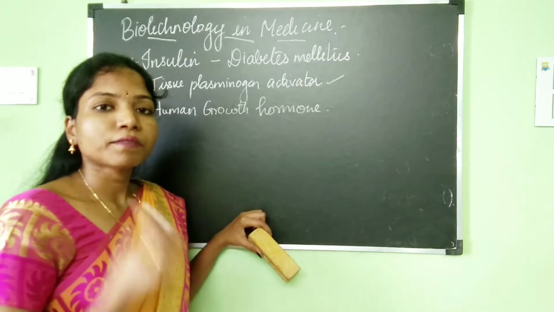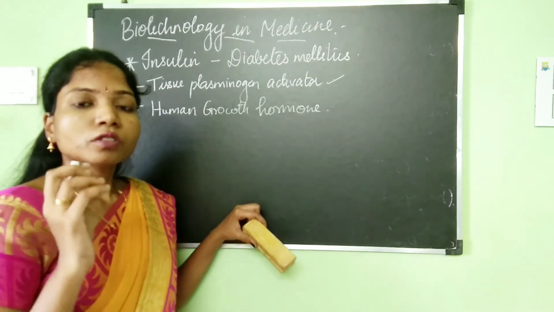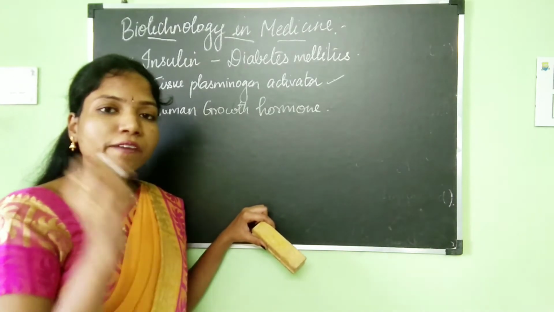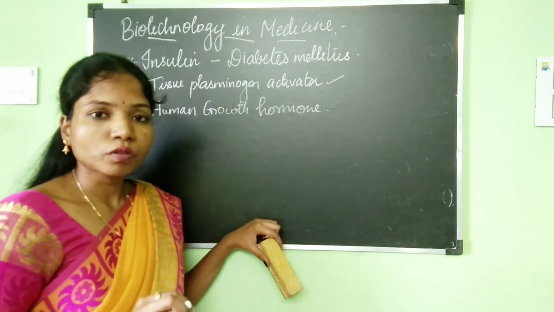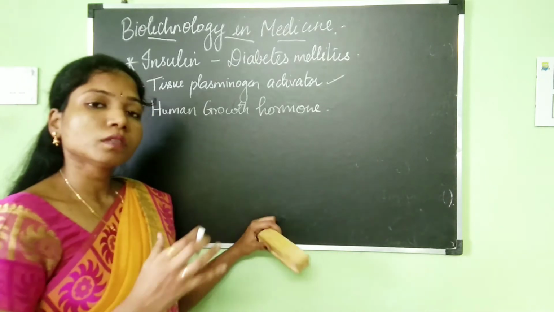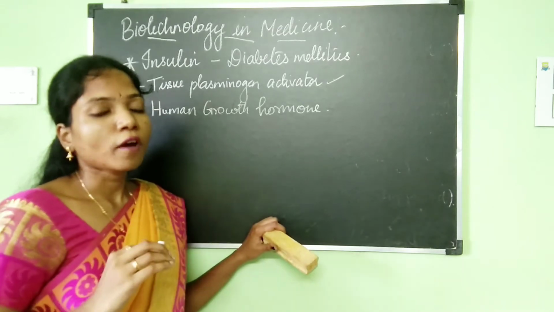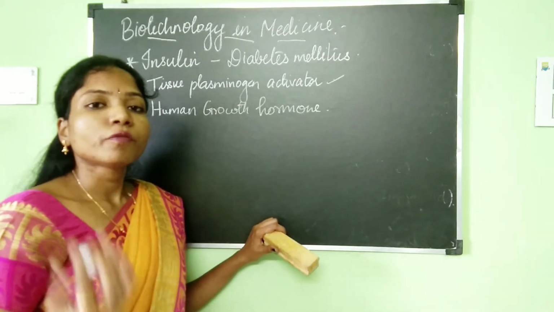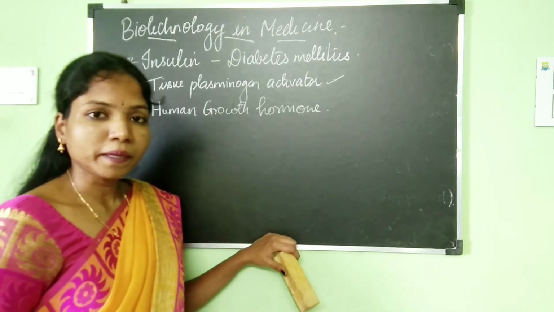A child's development is very much influenced by growth hormone. If its level decreases, it will lead to a condition known as dwarfism in children. So growth hormone can be given to children who have a low level of it in their body. For that, human growth hormone can be produced using rDNA technology.